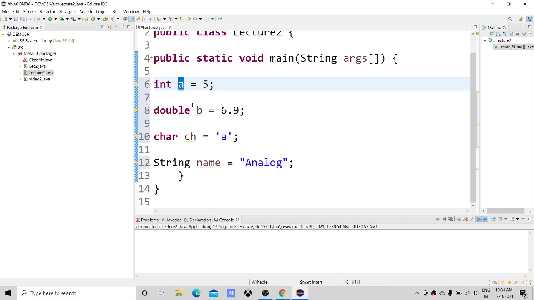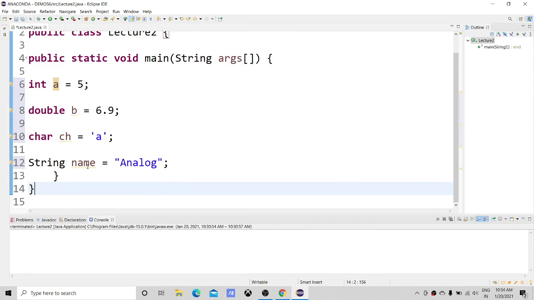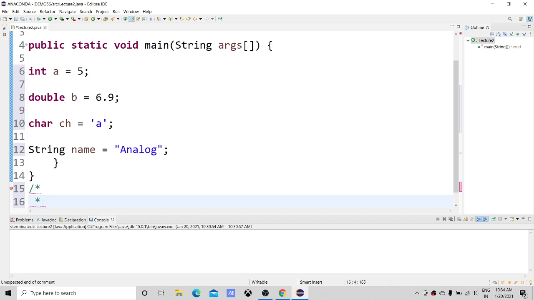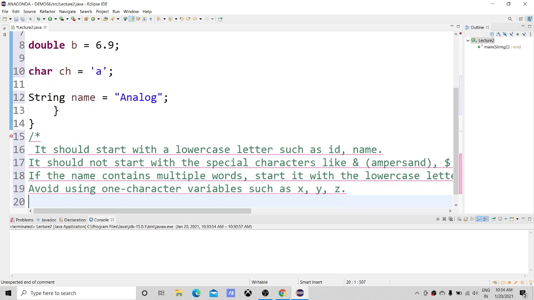Okay, so are there any rules? Yes, there are rules. So what are the rules? Now I will tell you the rules, and you have to be very particular about them. I will put a comment inside them. Now most of you are thinking, what is a comment? I will tell you what a comment is, guys, don't worry.